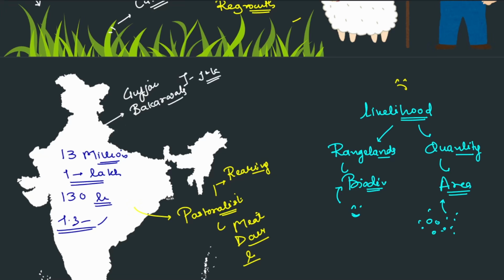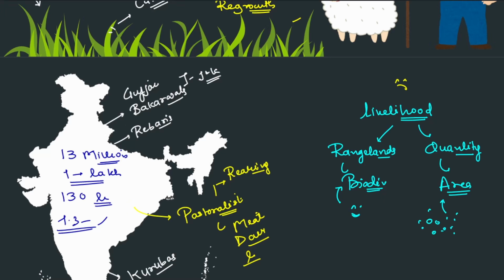Others are Rebaris, found in Rajasthan. Rebaris are a tribe. Then there are the Raika, and the Kuruba, who are found in Tamil Nadu, then Maldharis and so on, multiple tribes mostly.